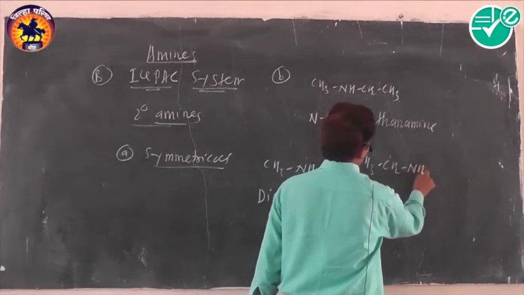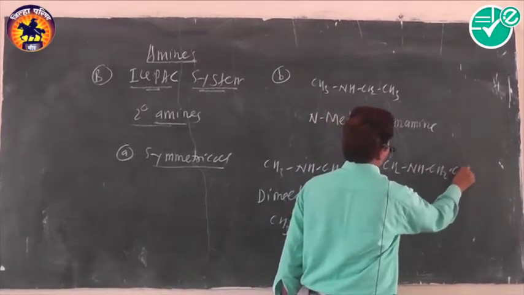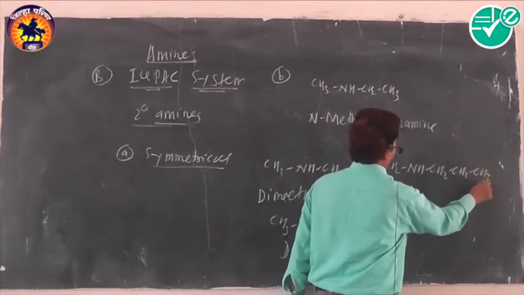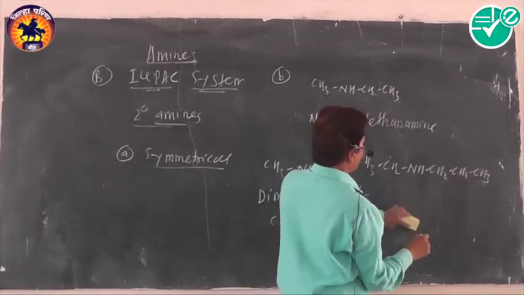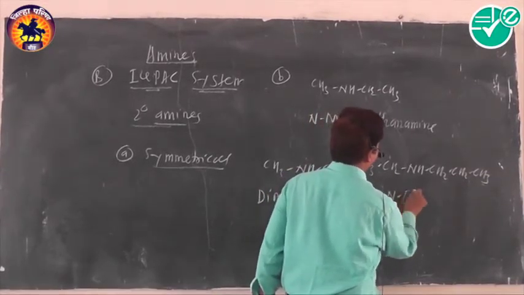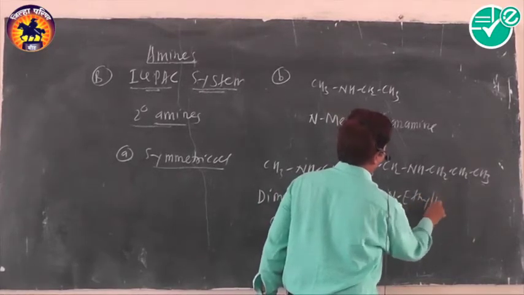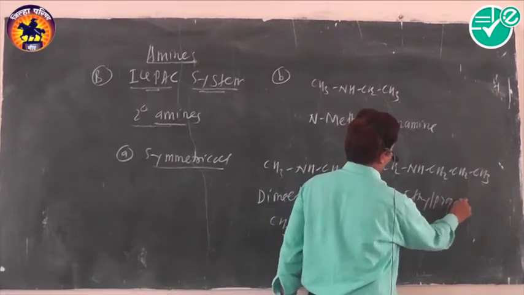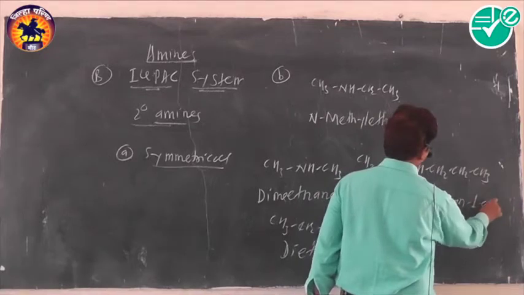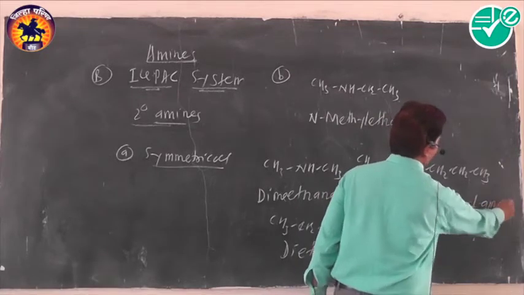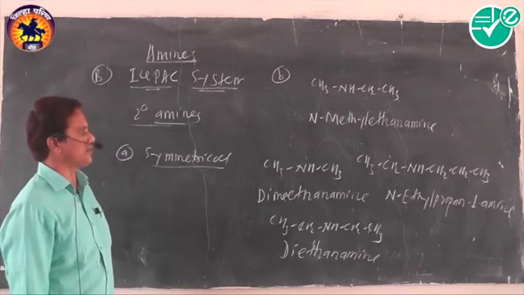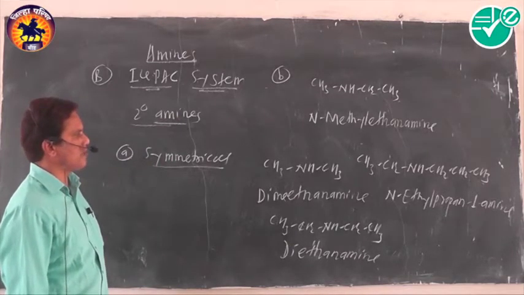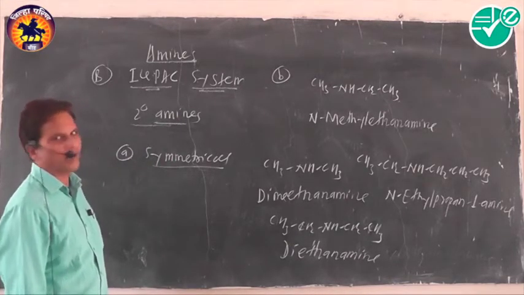Suppose the given amine contains an alkyl group with 3 carbon atoms, then you have to indicate its lowest possible number. We can write the IUPAC name as N-ethylpropane-1-amine. You can easily write the IUPAC name of an unsymmetrical amine.